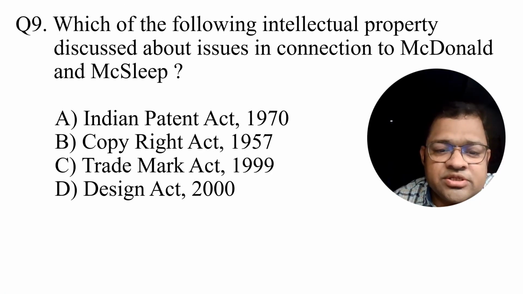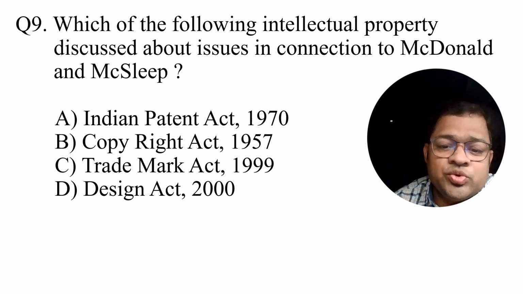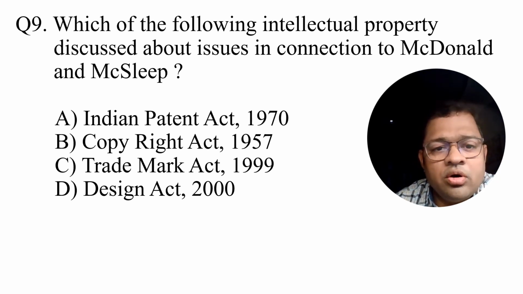The next question is, which of the following intellectual properties discusses the issues in connection with McDonald and McSleep? You all know Fair and Lovely, Fair and Bubbly. When you go deeper with your marketing strategy from the urban to the rural sector, or any corner, duplication goes on only in the name of the brand, because it connects with consumers.